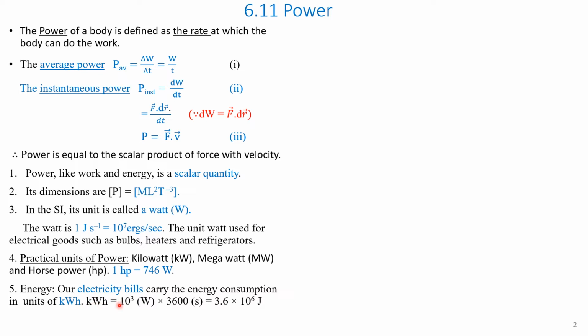Therefore, kilowatt is 1000 watt, and hour is 3600 seconds. That is equal to 3.6 into 10 to the power of 6 joules. Note that kilowatt hour is the unit of energy and not the power.